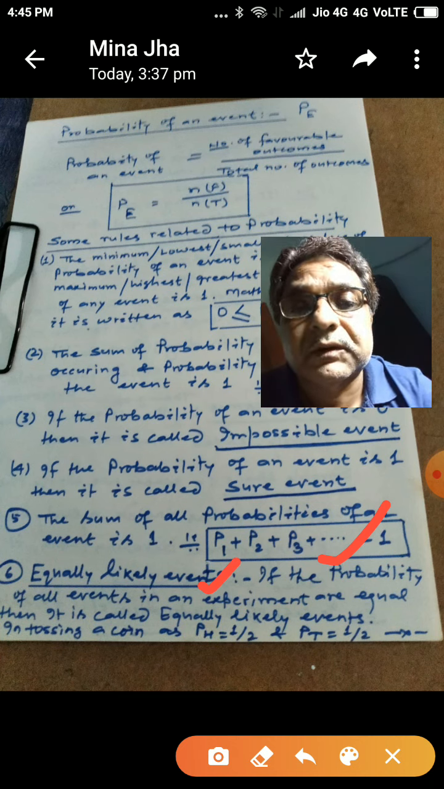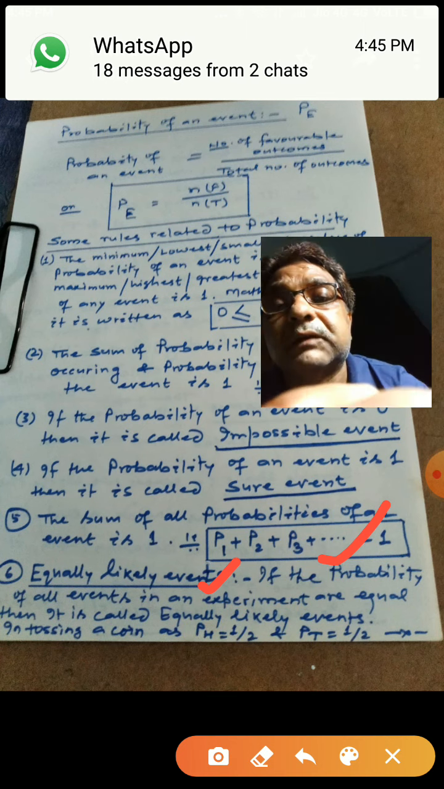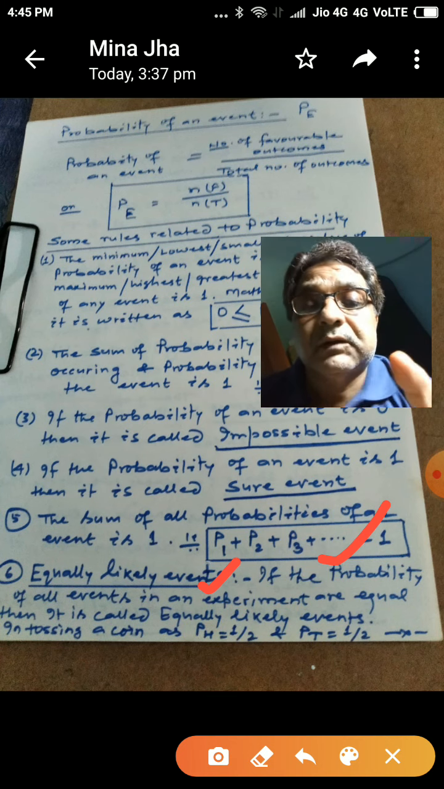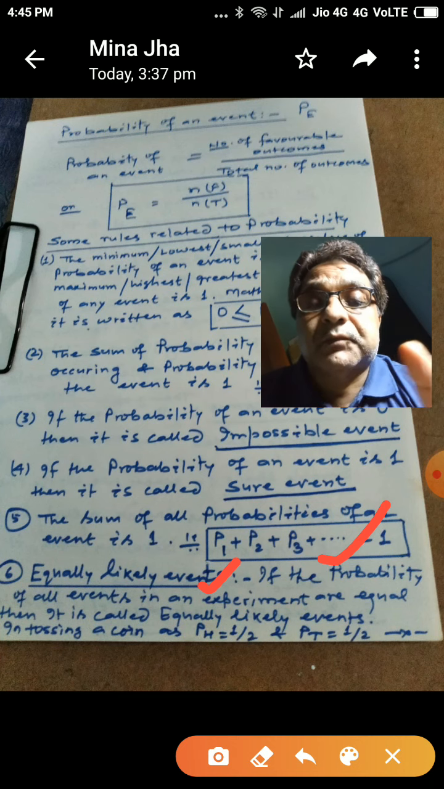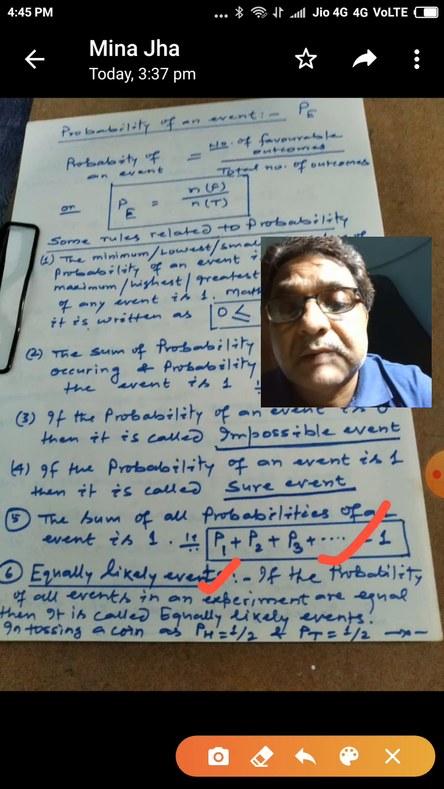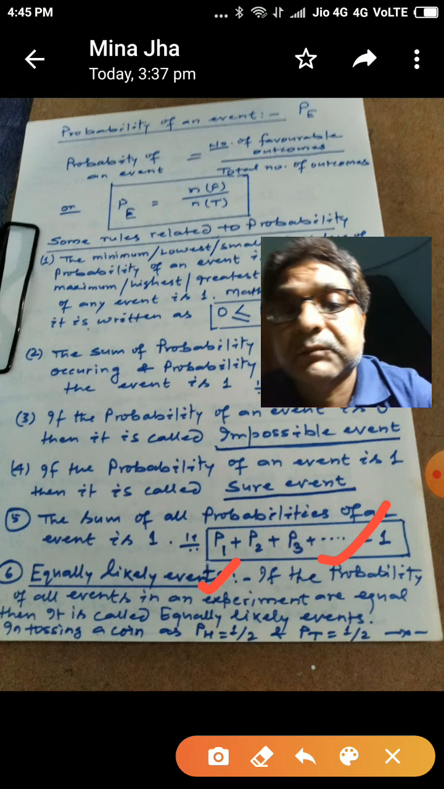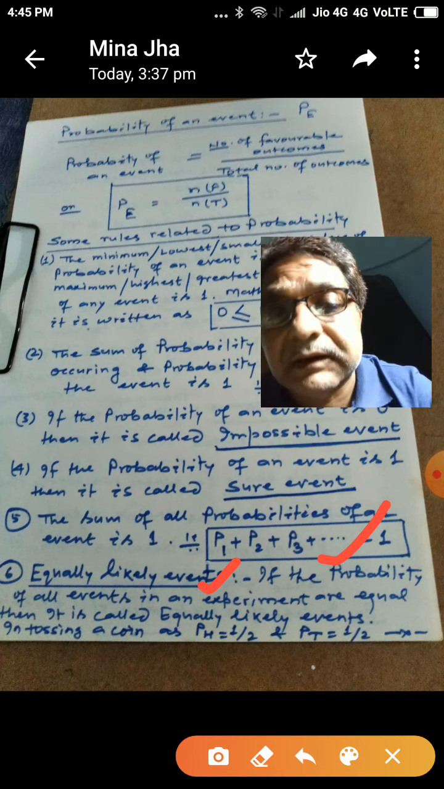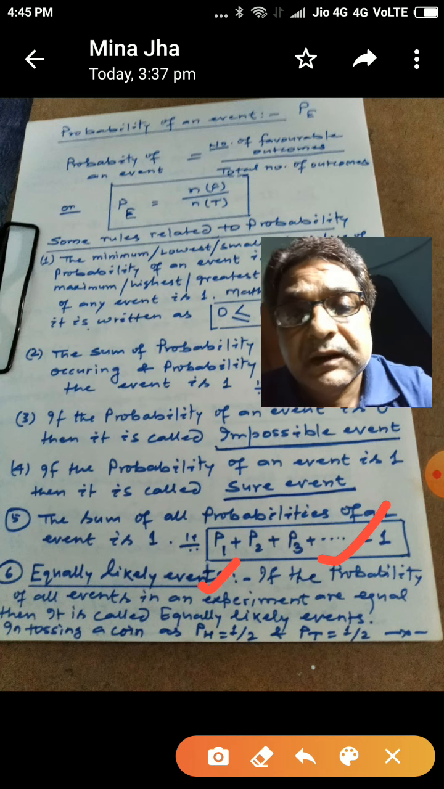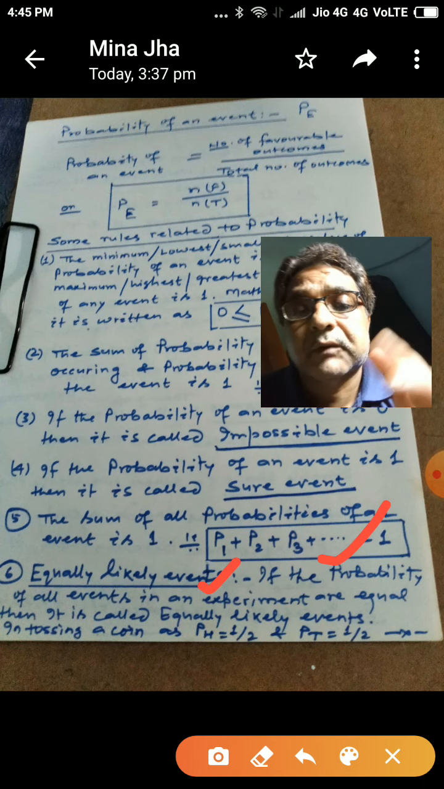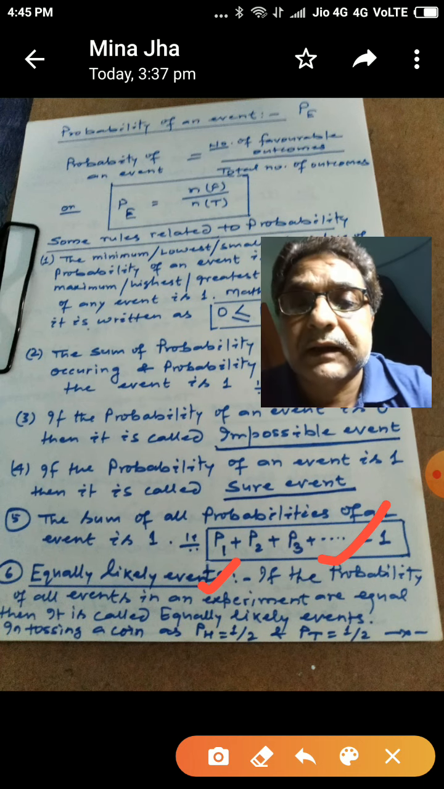Similarly, throwing a ludo die also gives equally likely events, because when we throw a ludo die, there is a probability of getting numbers from 1 to 6, and the probability of getting each number is 1 by 6. So all the events here have equal probability. Such events are called equally likely events.